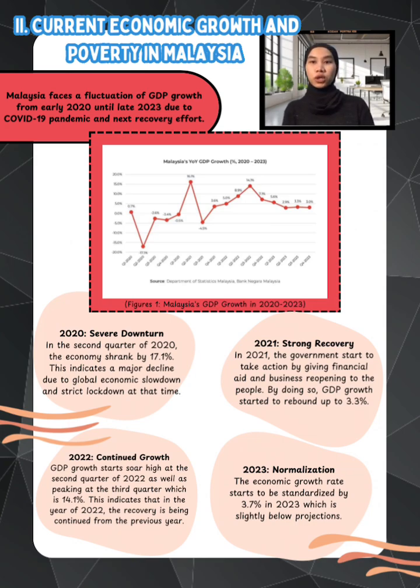In 2021, the government started to take action by giving financial aid and reopening businesses, and GDP growth started to rebound up to 3.3%. GDP growth was so high at the end of the second quarter of 2022, peaking at the third quarter. This indicates that in 2022, the recovery continued from the previous year.